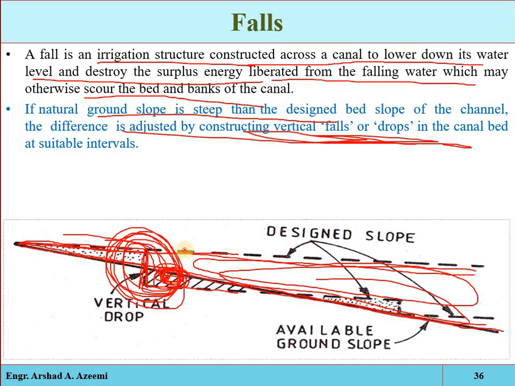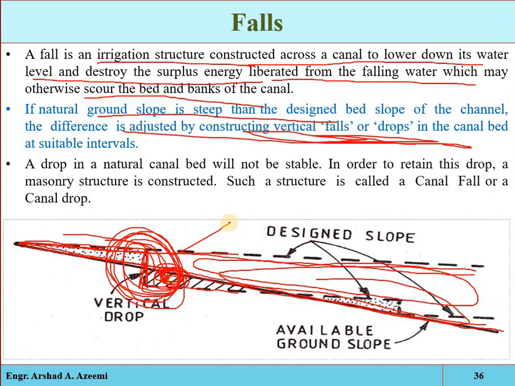So these falls or drops are also called energy dissipators. A drop in a natural canal bed will not be stable. If we have an unlined canal, then a drop structure will not be recommended, because due to the high kinetic energy here, heavy erosion or scouring may occur.